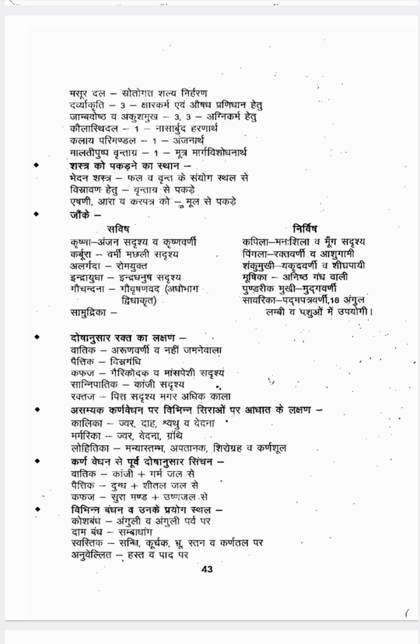Next one is Dosha Anusara Rakta Lakshana. If doshas are vitiated in the Rakta, what are the Lakshanas you will get? When Vata is vitiated, the Rakta will have Aruna Varna. That is called Vataja Rakta Dushti. Aruna Varni and it will not clot, it will not freeze, it will not clot very easily. That is Vataja Rakta Dushti.